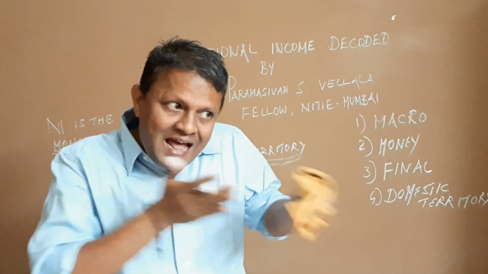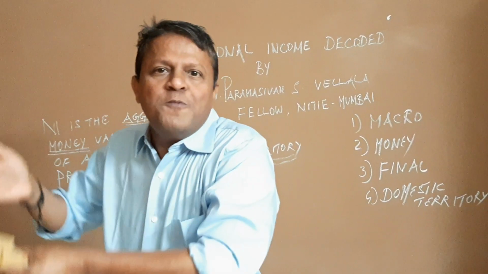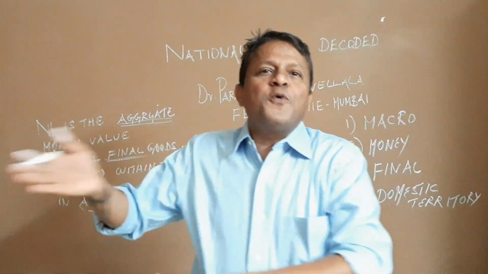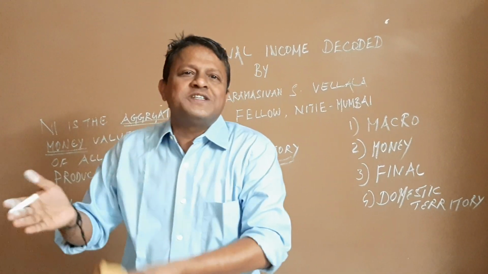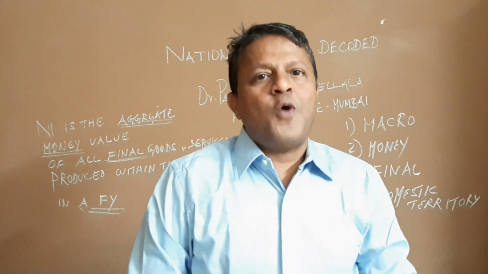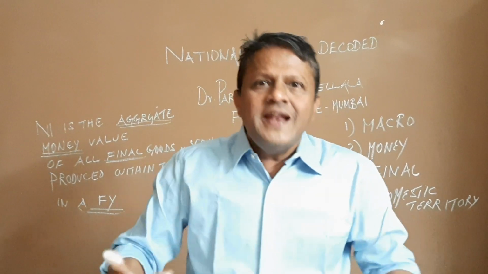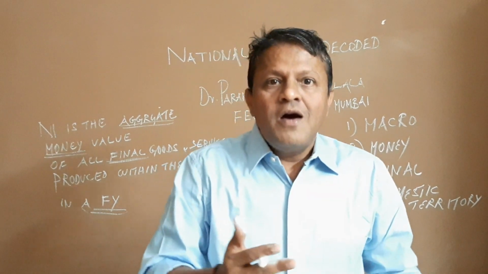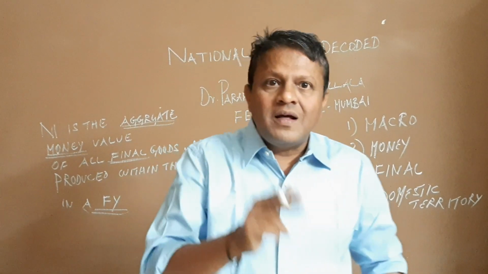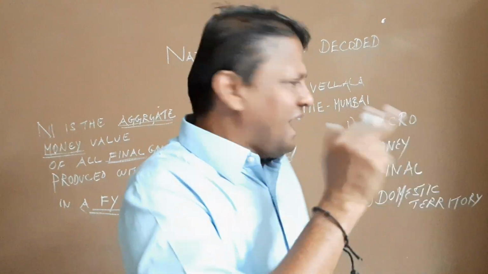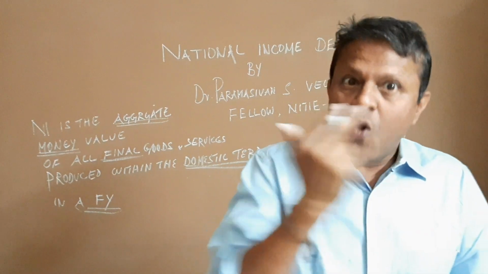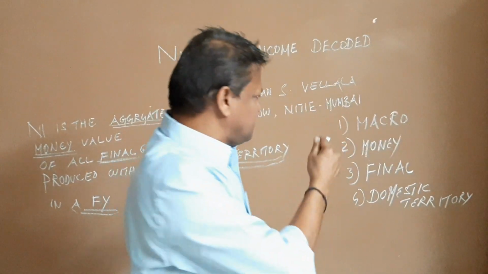So there is a direct relationship between the output produced and the employment generated. You cannot produce the output without putting labor into employment. And therefore, in a nation like India, we are more interested in growth with jobs rather than jobless growth. And therefore, how much employment is generated is more important when you study national income.